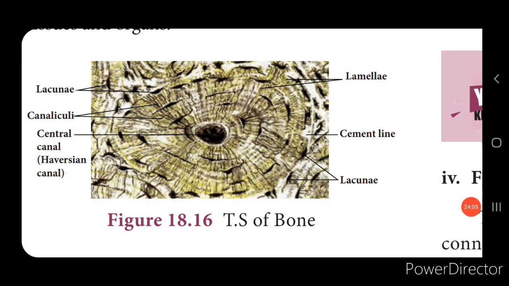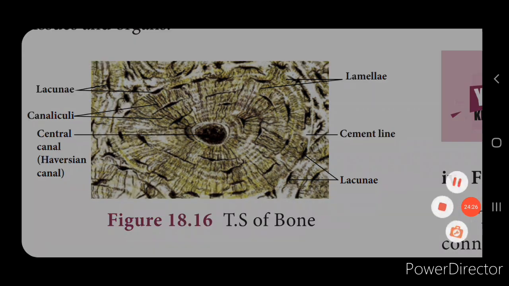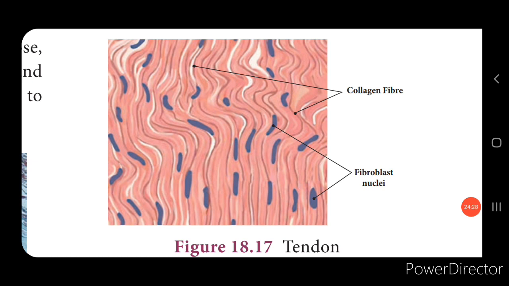The next one is the dense connective tissues. These are also called fibrous connective tissues because these tissues consist of fibers and fibroblasts. Now the examples are the tendons and the ligaments. First, we'll see what tendons are.